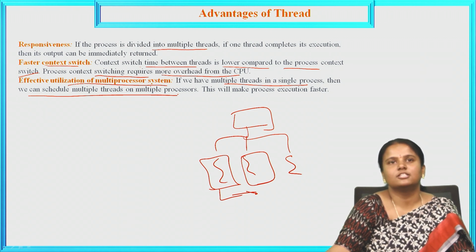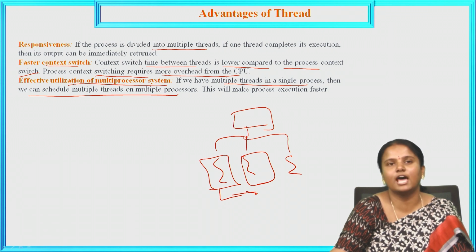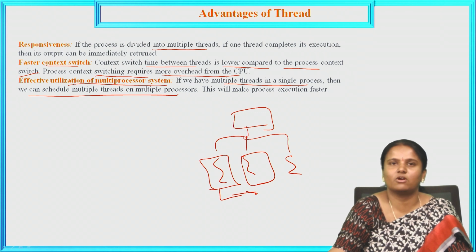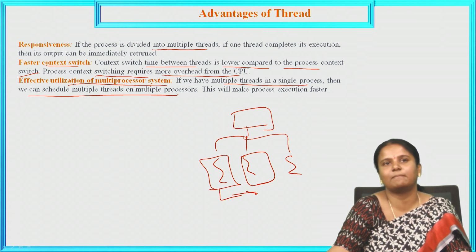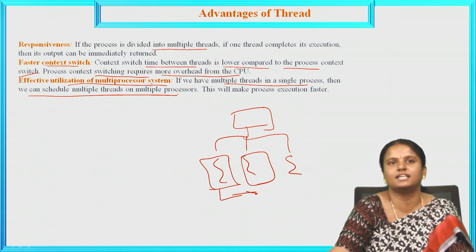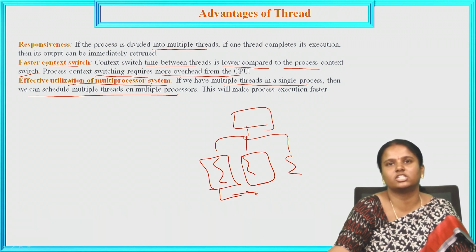Multiple threads belong to multiple processes, and they can be scheduled in order according to the thread IDs, according to the schedule time.